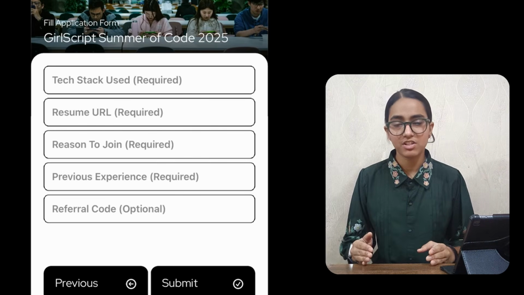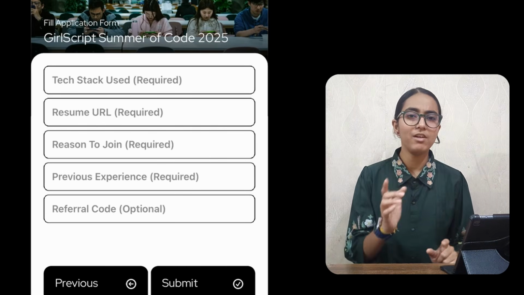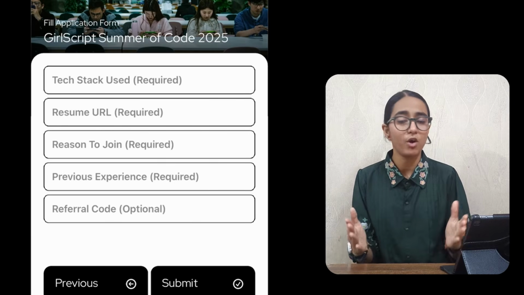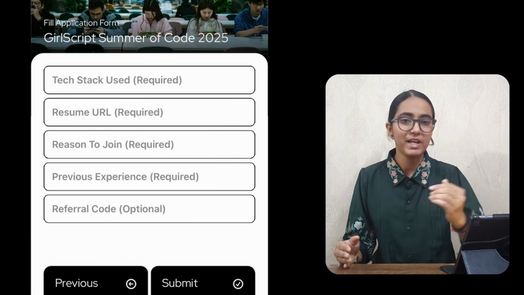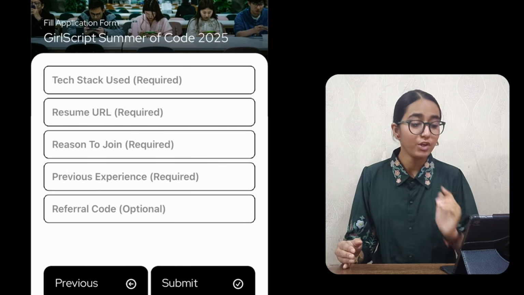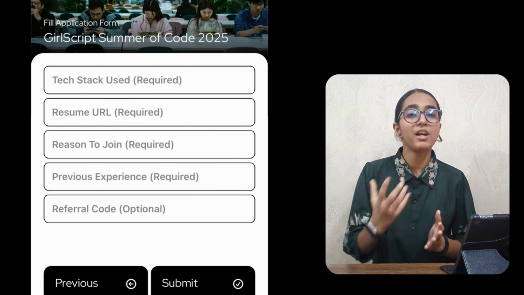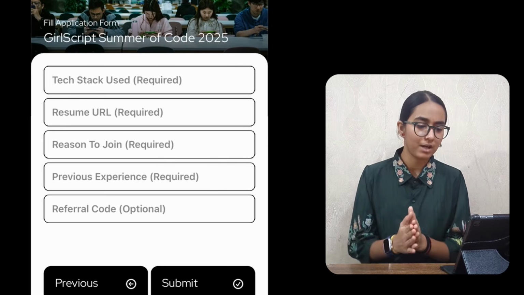Now, next thing is reason to join. Why you want to join this Girl Script Summer of Code. For the resume, I will talk about one more thing, that is the URL and how to paste a URL, because we all are in the habit of pasting PDFs and documents. Here you have to paste a URL. So I will be telling you step by step how to make a URL of your resume. So don't worry about that.